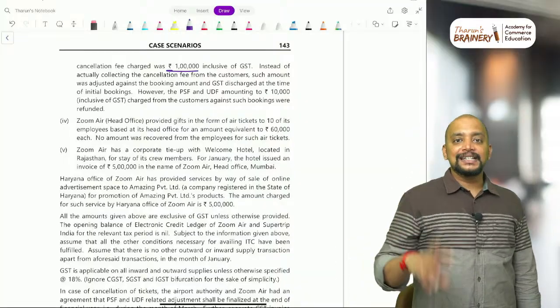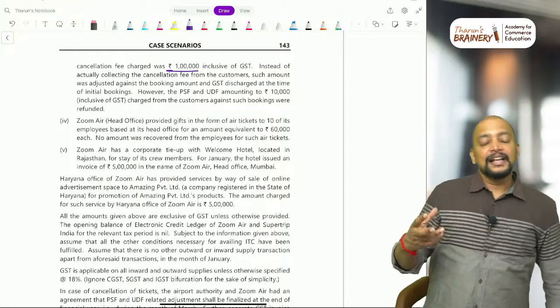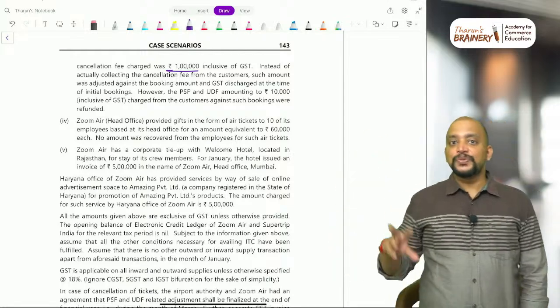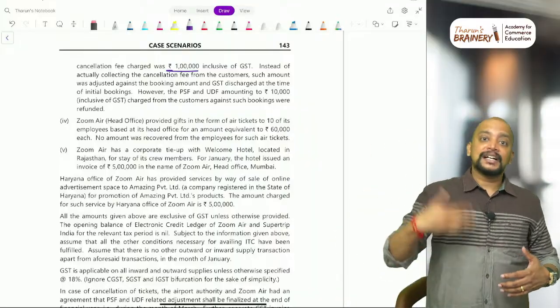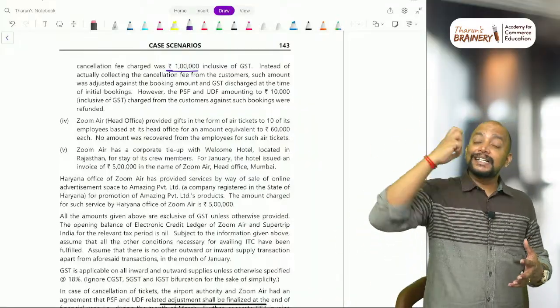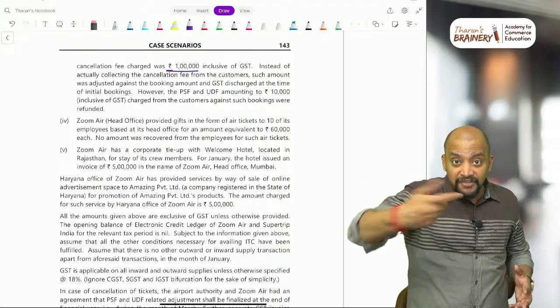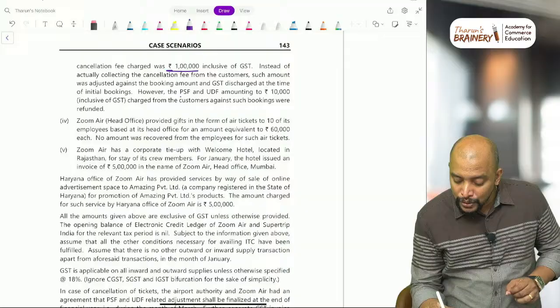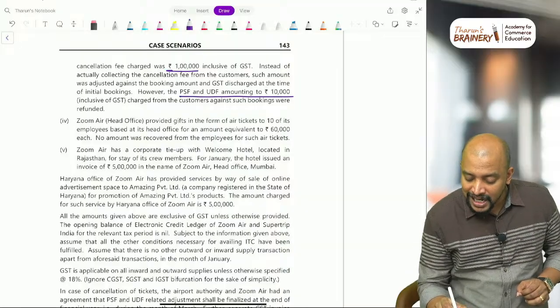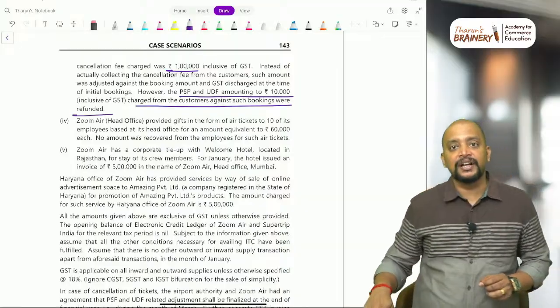That means cancellation charges is adjusted from the booking, which means that they are not collecting anything extra from the customer. Customer already paid, so that itself gets adjusted, which means they are not refunding anything to the customer. However, the PSF and UDF amounting to 10,000 charged from the customers were only refunded.